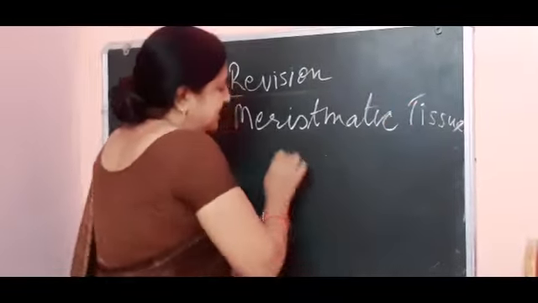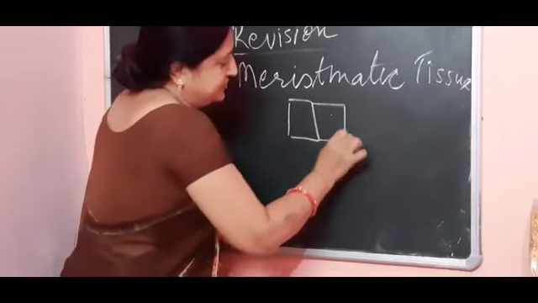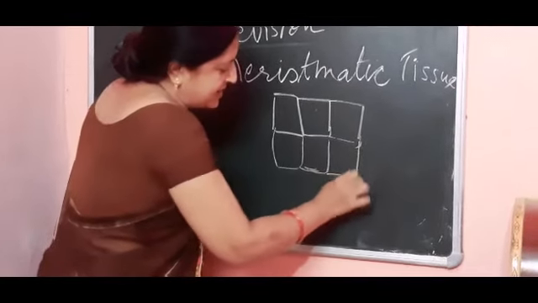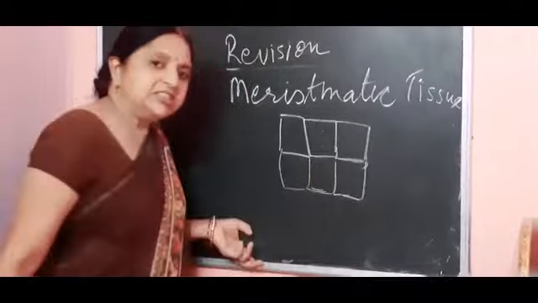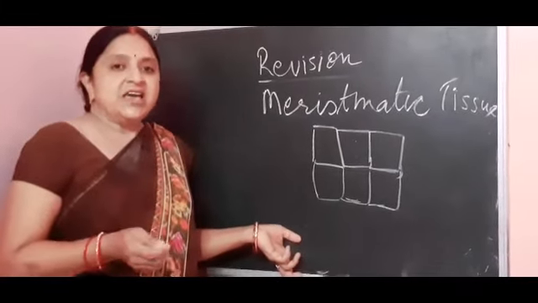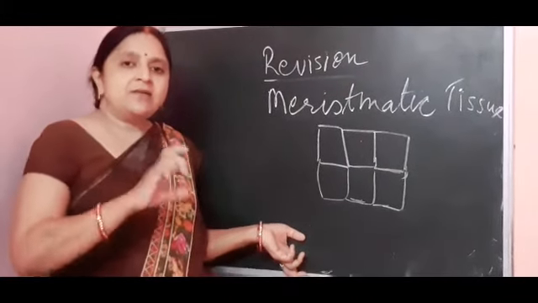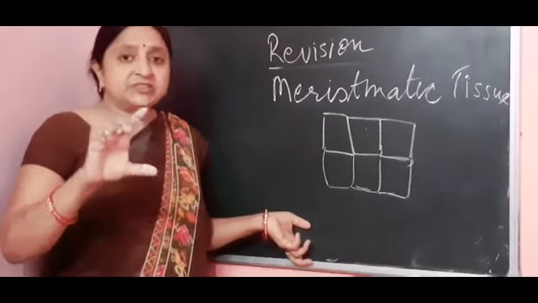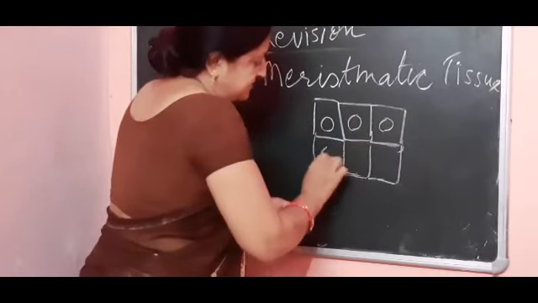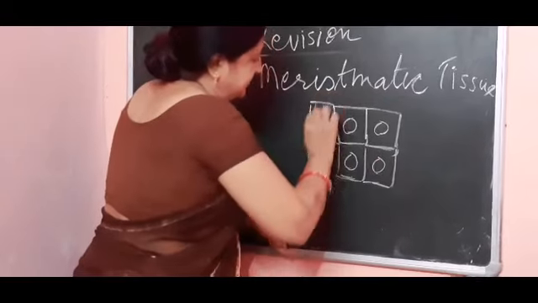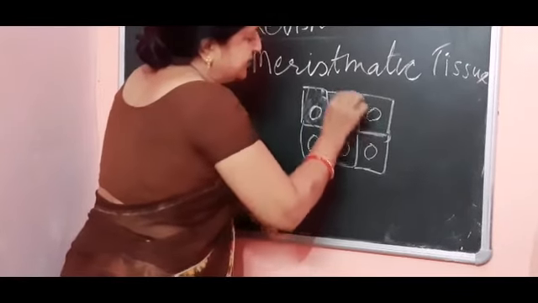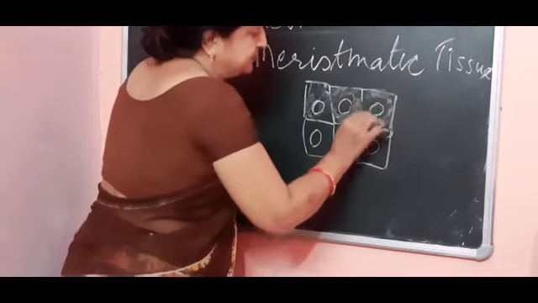Meristematic tissue cells are thin-walled and compactly arranged, means no intercellular space is present between them, and they are isodiametric. Isodiametric means having a spherical shape and all having the same diameter, means the same size. They all have a centrally located nucleus and dense cytoplasm. This is the characteristic of meristematic tissue.